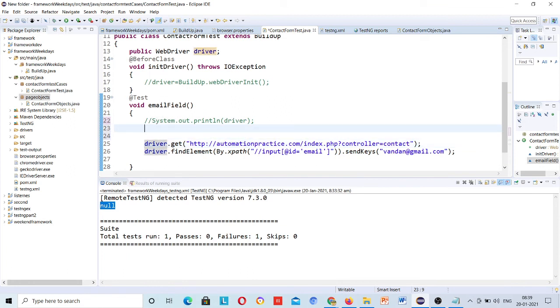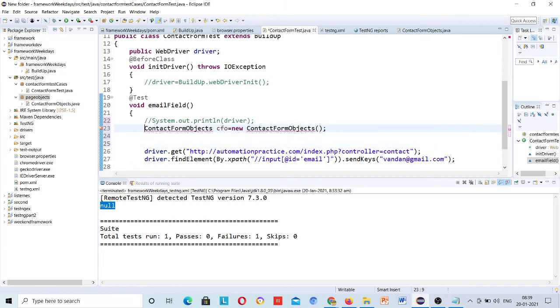And now here in email field, we need to first call contact form objects CFO equal to new contact form objects, and here just pass the driver.